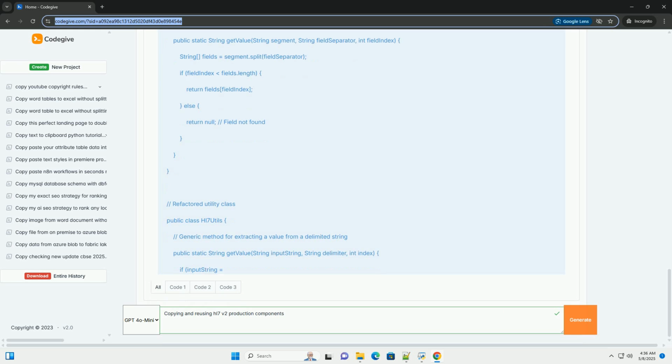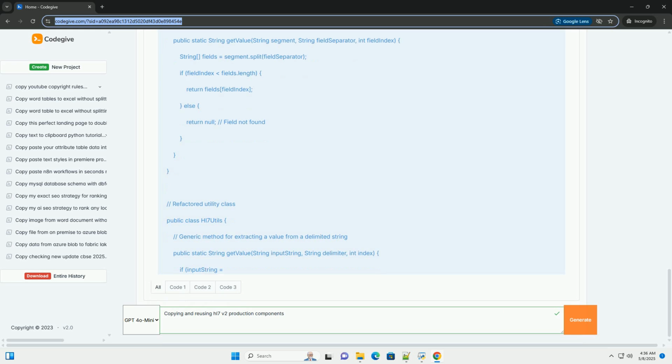Approaches to reusing HL7 components. Here are several approaches to reusing HL7 components, ranked roughly from simplest to most complex, each with its own advantages and disadvantages. 1. Copy-paste and modify, avoid if possible. Description. The most basic approach, directly copy the code from the original component and paste it into the new system. Then modify it to fit the new requirements. Advantages. Simple and quick.